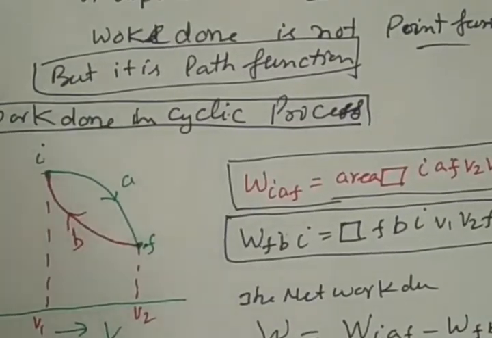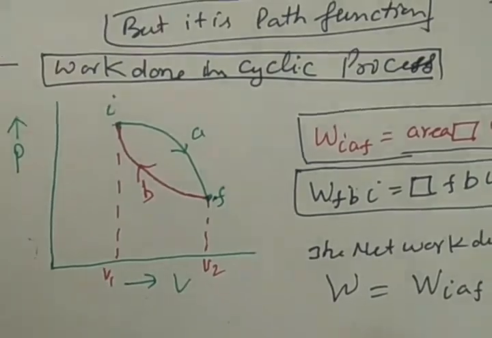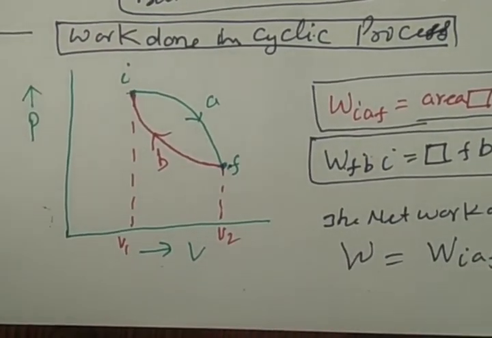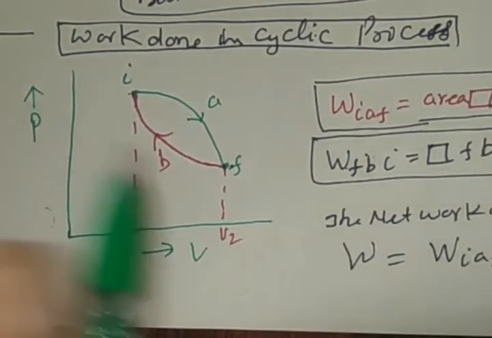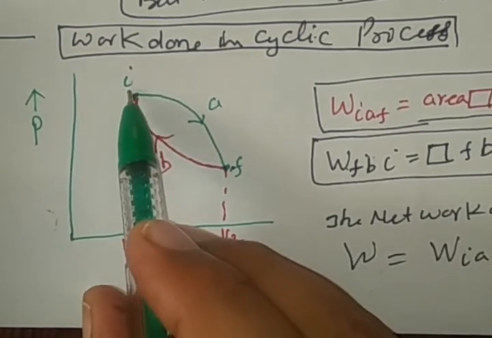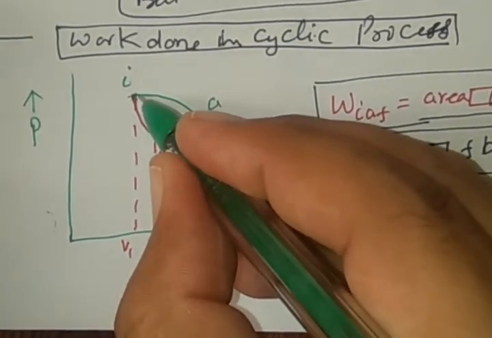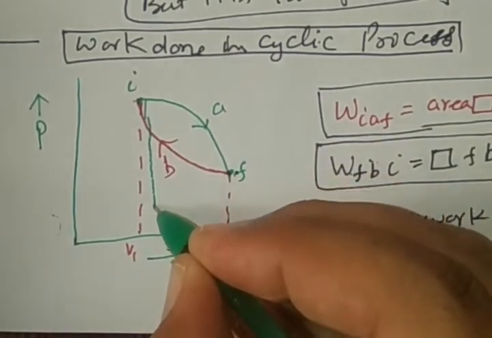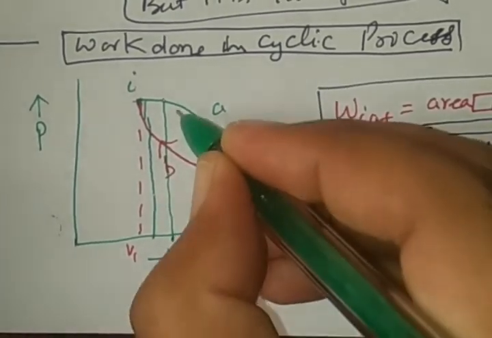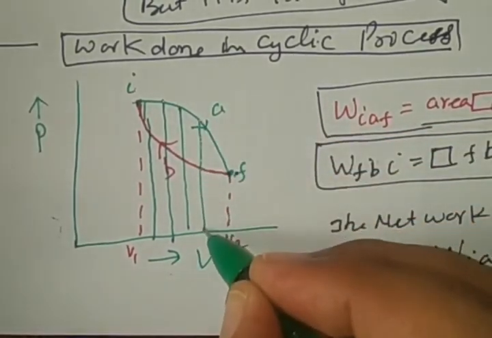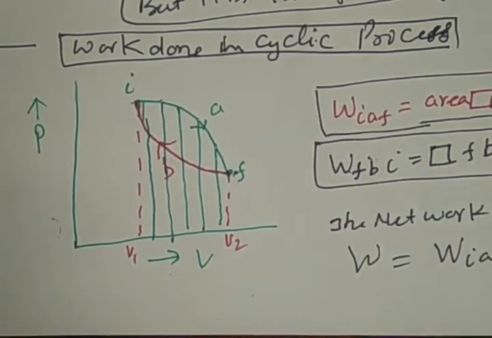Zoom the graph first of all, and see the whole diagram very carefully. When the system moves from I, A, F, the work done is this much area, see in the graph. Right?